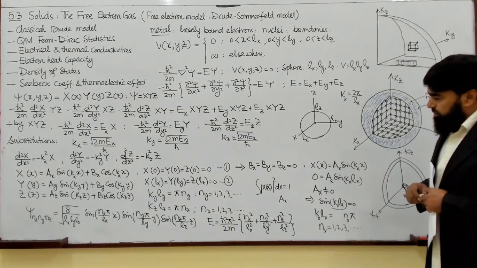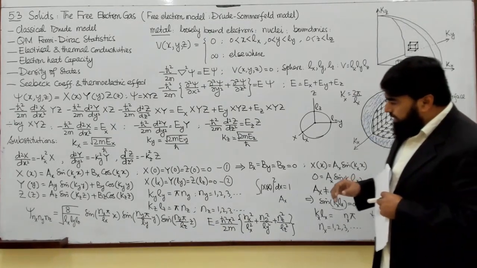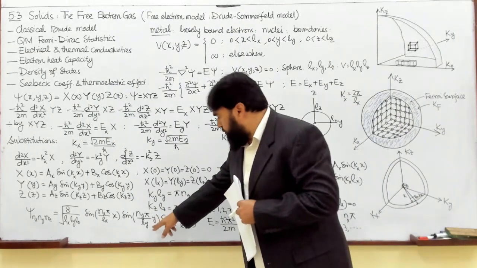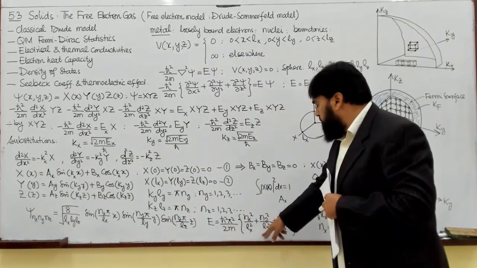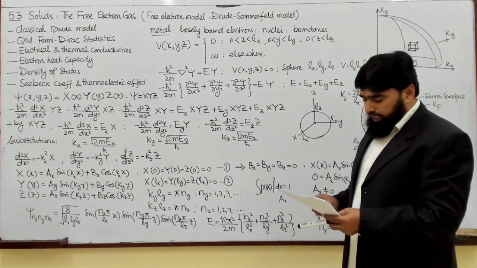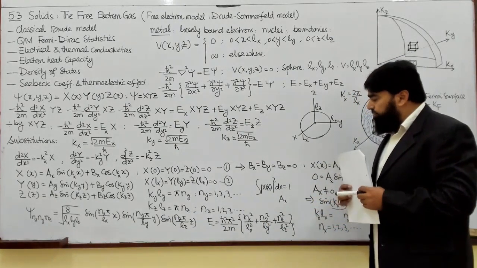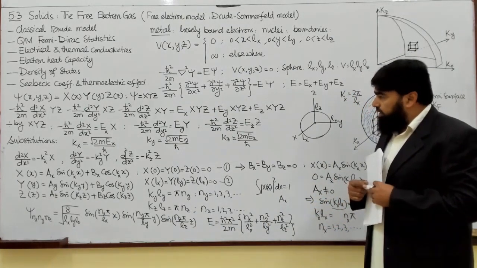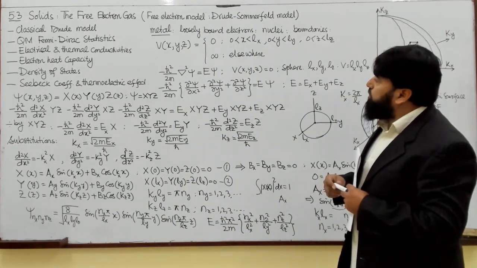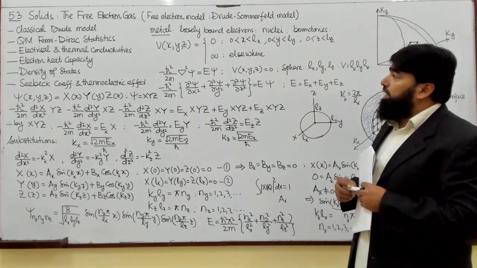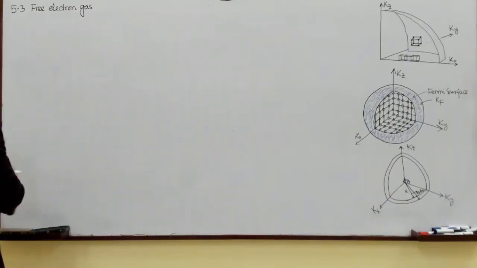So now onward we will start with this wave function and with this energy, and we will derive further calculations toward the free electron case.